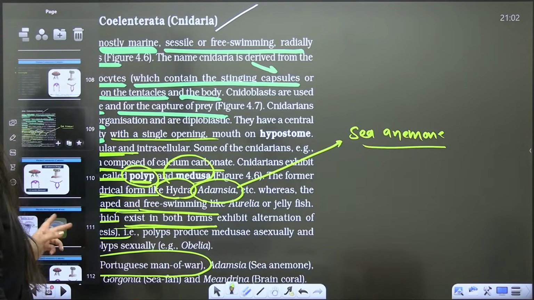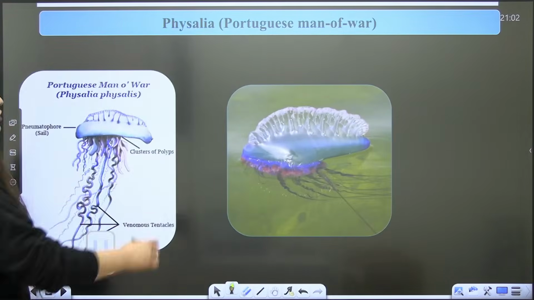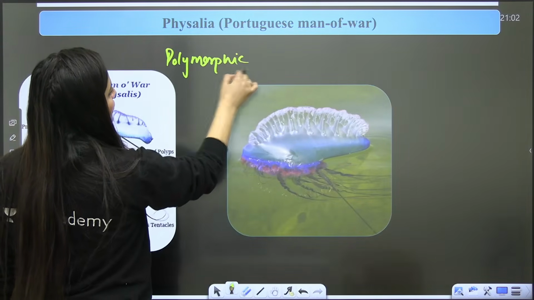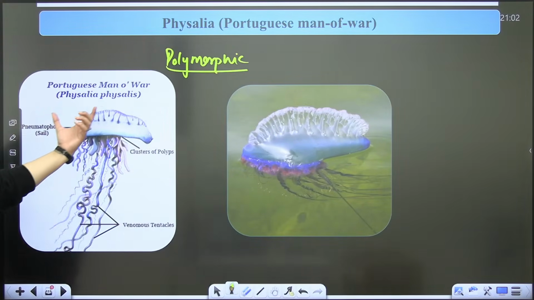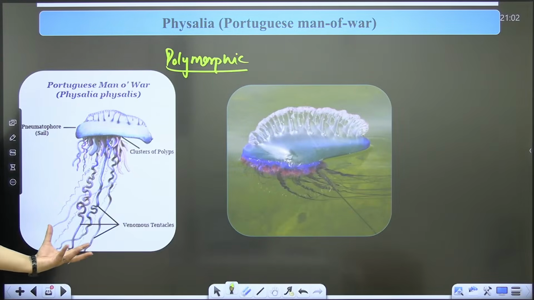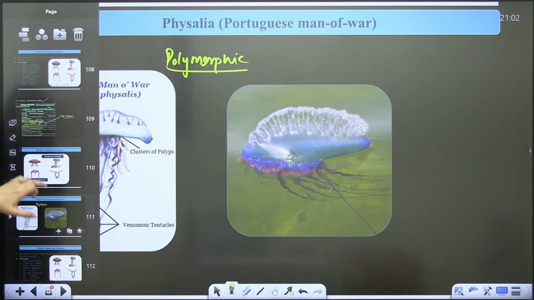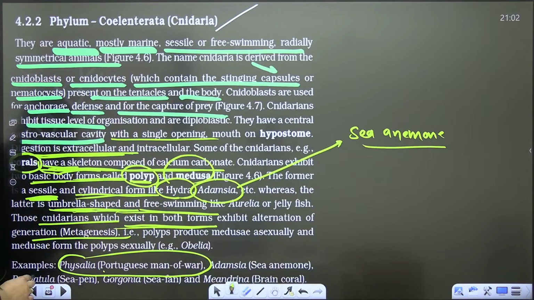Okay? So Physalia is also showing both forms. It is also polymorphic. Right, Physalia. So look at this. This is the nematophore cell, cluster of polyps. This venomous tentacles they have. Okay. Then Adamsia, your sea anemone.